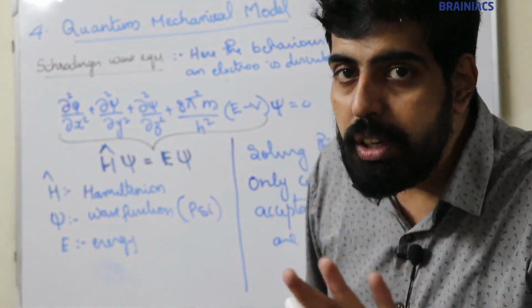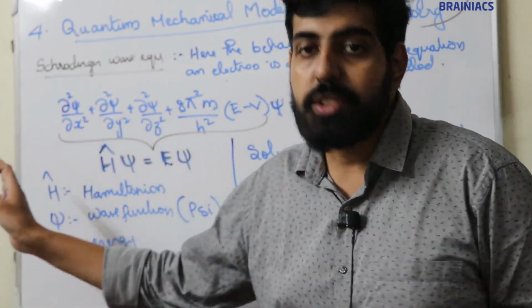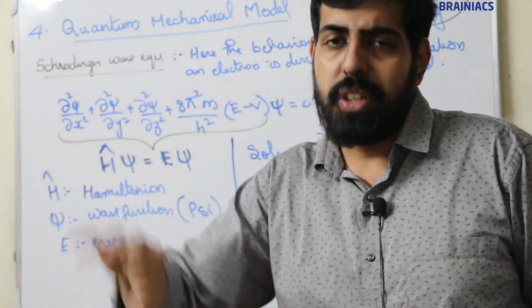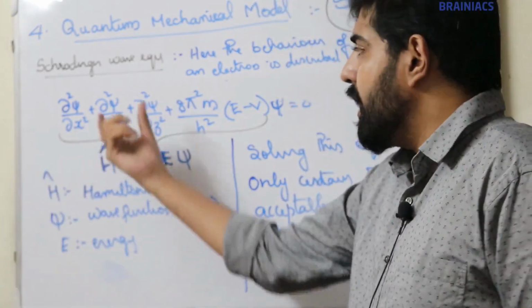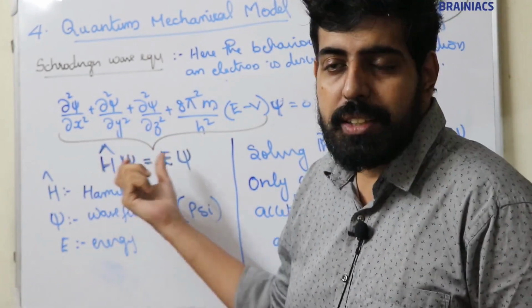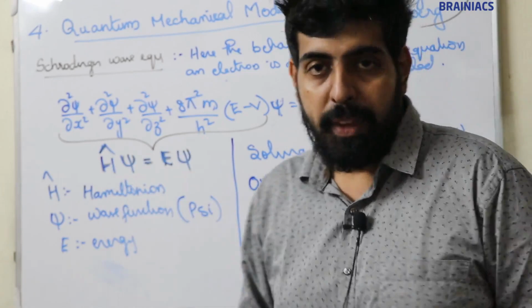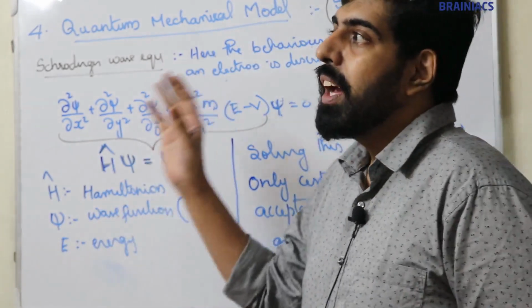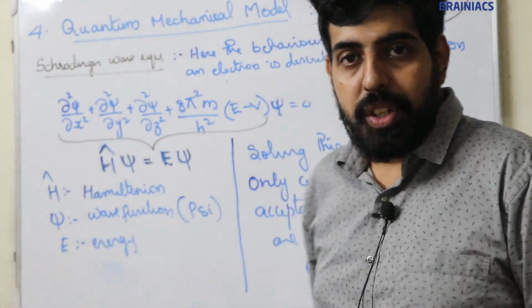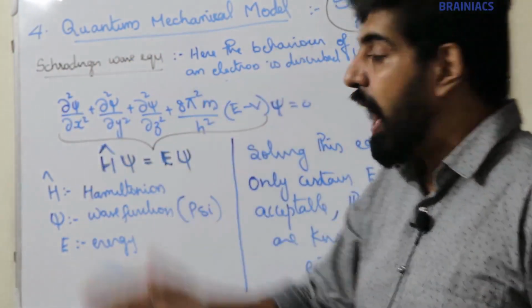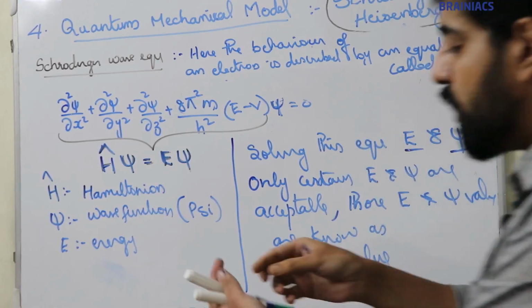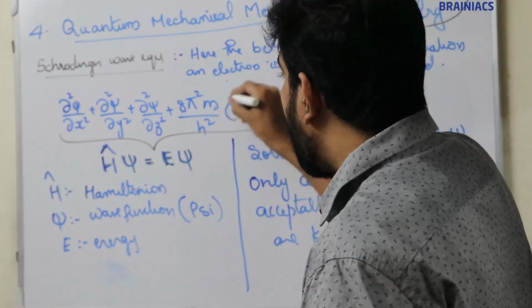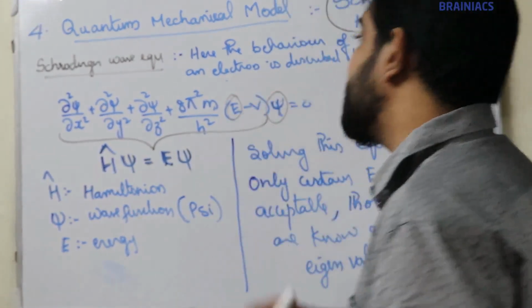If you are preparing for JEE, you have to study this equation. It's very important. If you are preparing for NEET, no need to study that equation. The short form of this equation is H cap psi is equal to E psi. H cap is Hamiltonian, psi is wave function, E is energy. Now, like a quadratic equation, if you solve this equation, you will get values for E and psi.